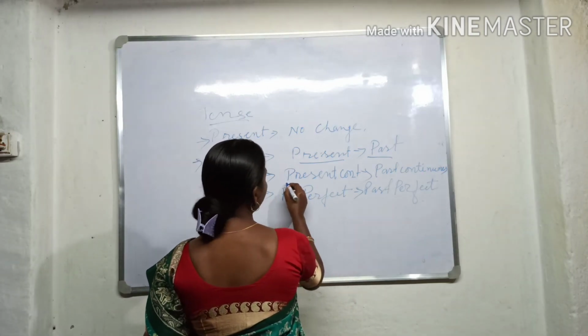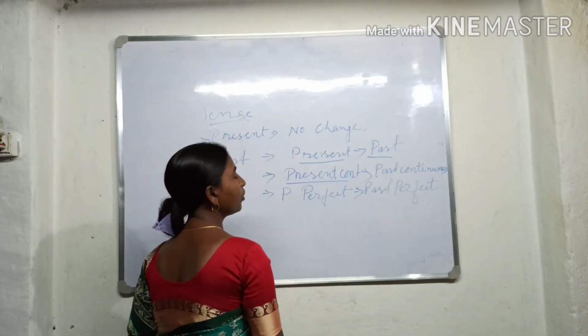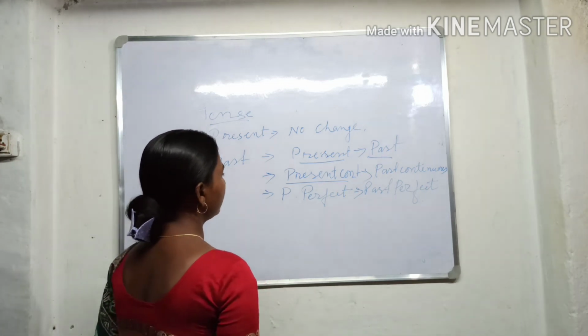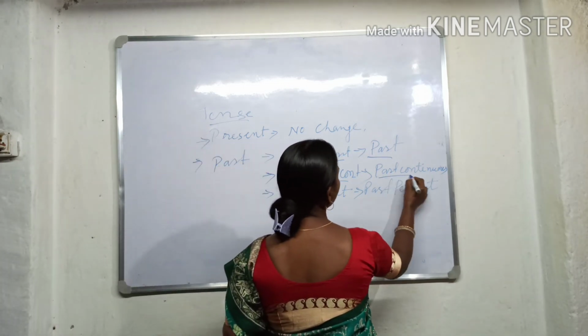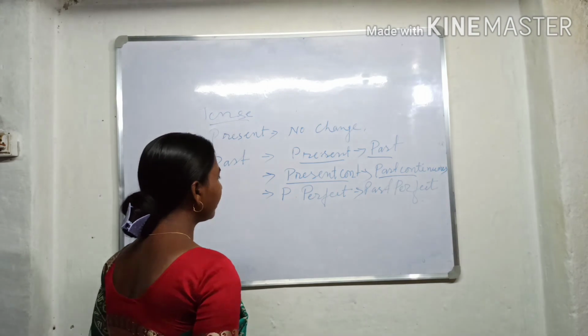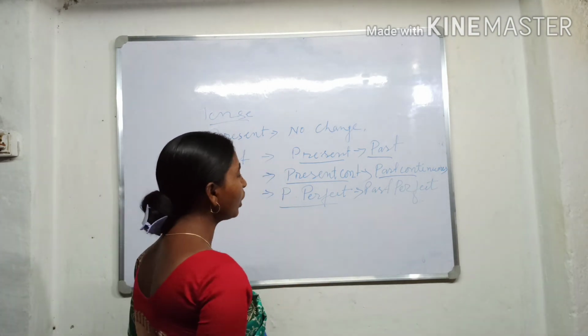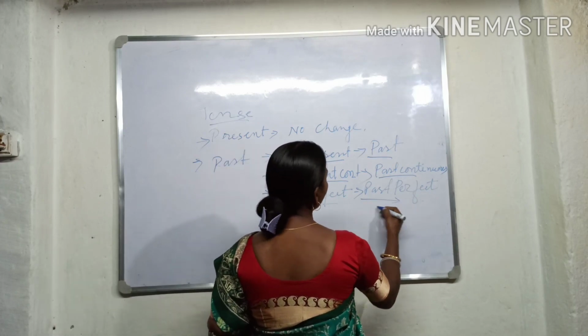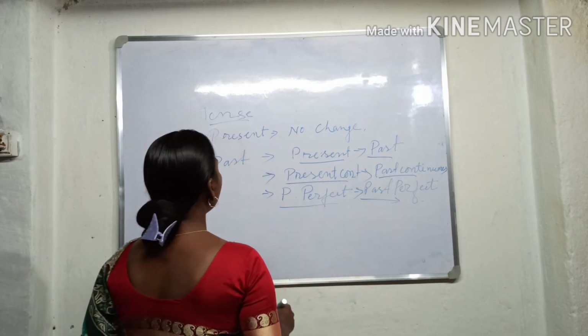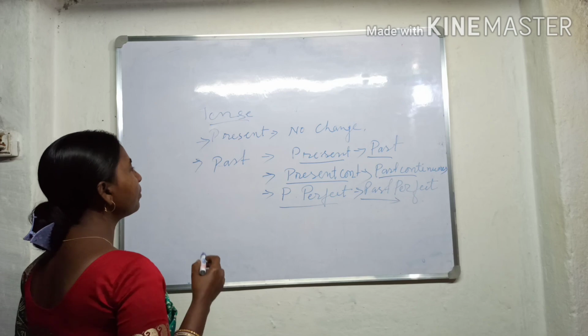And next, present continuous: if the reported speech is in present continuous, it changes into past continuous. And the other, present perfect changes into past perfect. So all of these change if the reporting verb is in past tense.